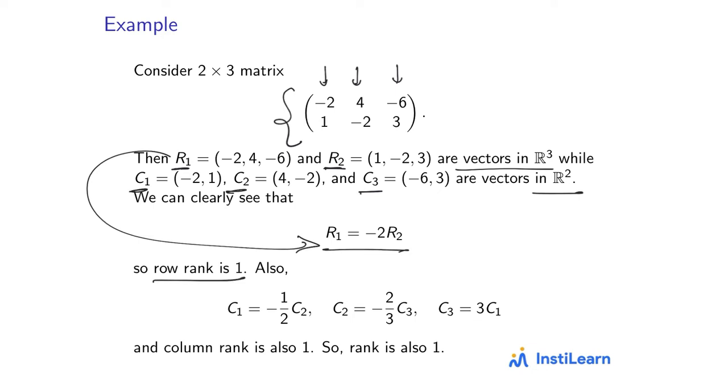Similarly, if you look at the columns, you can write C1 as minus half of C2, C2 as minus 2/3 of C3 and C3 as 3 times C1. What does it say? That none of these columns are pairwise linearly independent. So the column rank is also 1 because these are non-zero column vectors. So the rank will be definitely at least 1. So row rank and column rank are the same, and the rank of the matrix is also equal to 1.